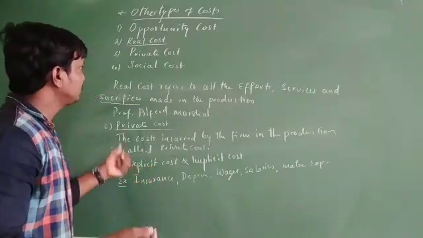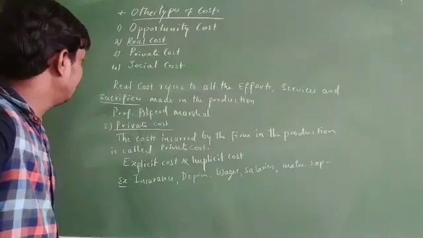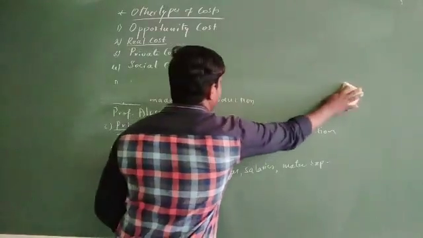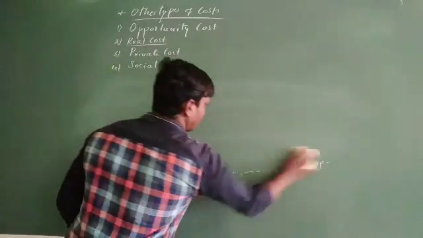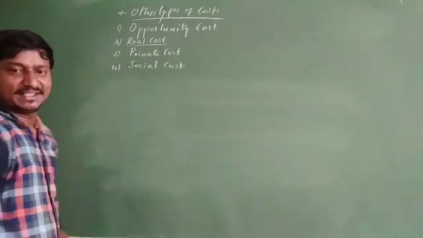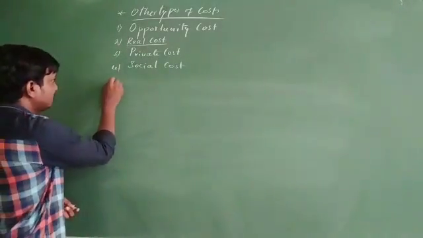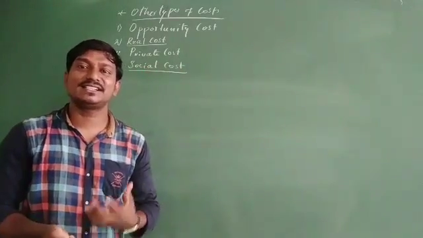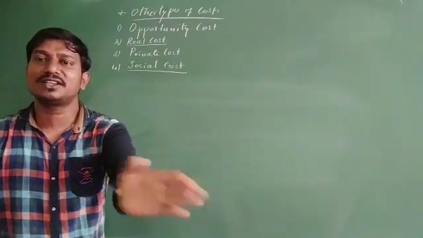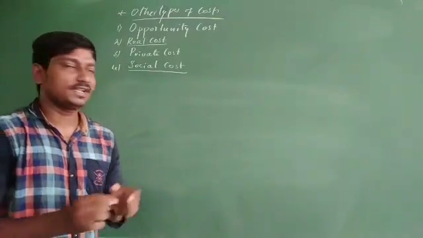Well, after this we go with the last one, that is social cost. Social cost is what? The cost which is incurred for the production process for the society's purpose.